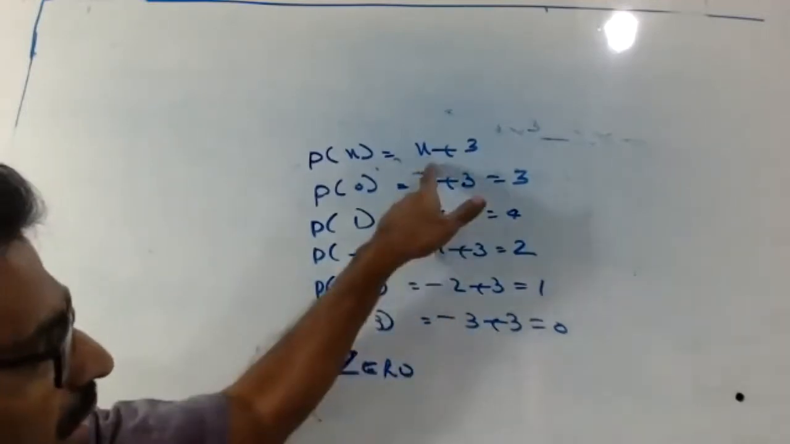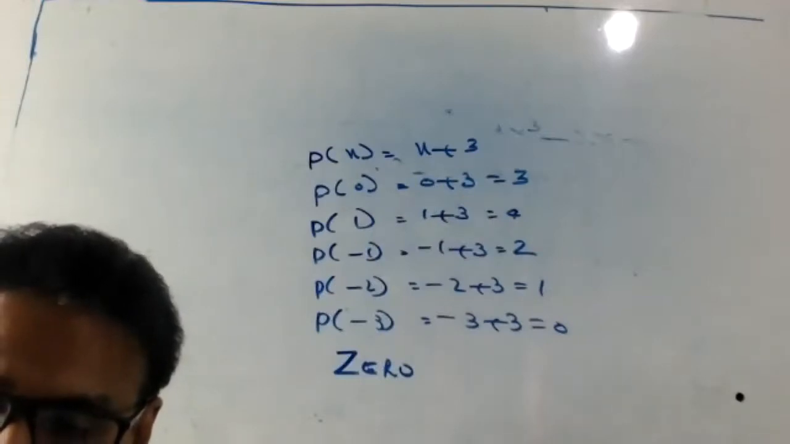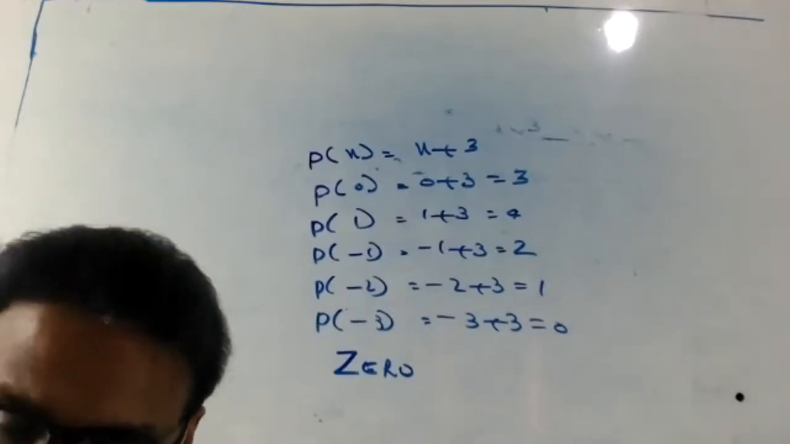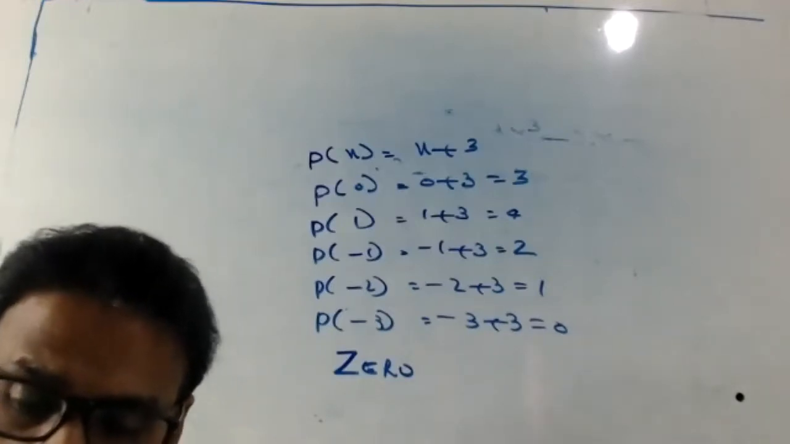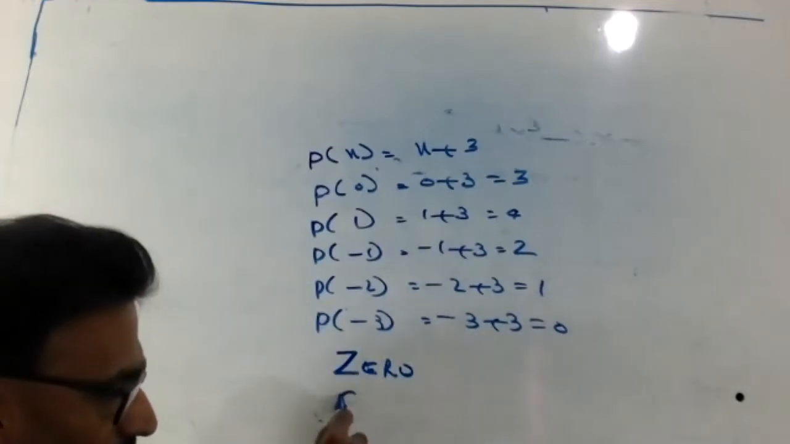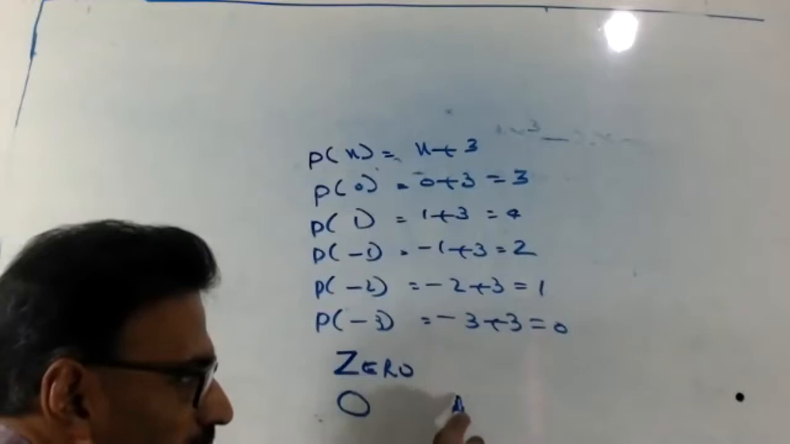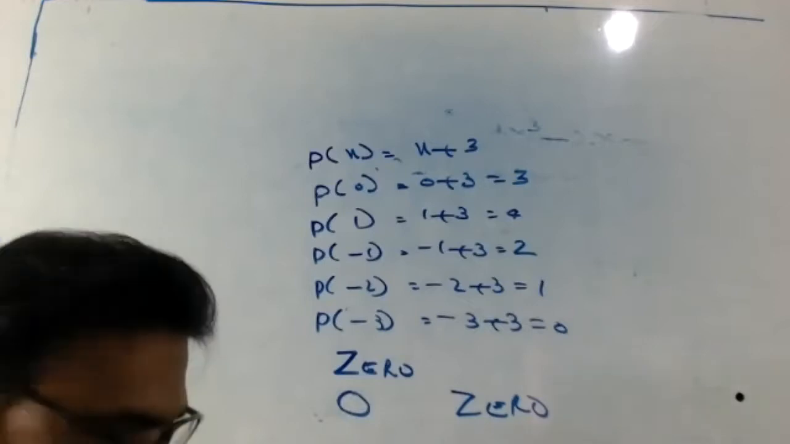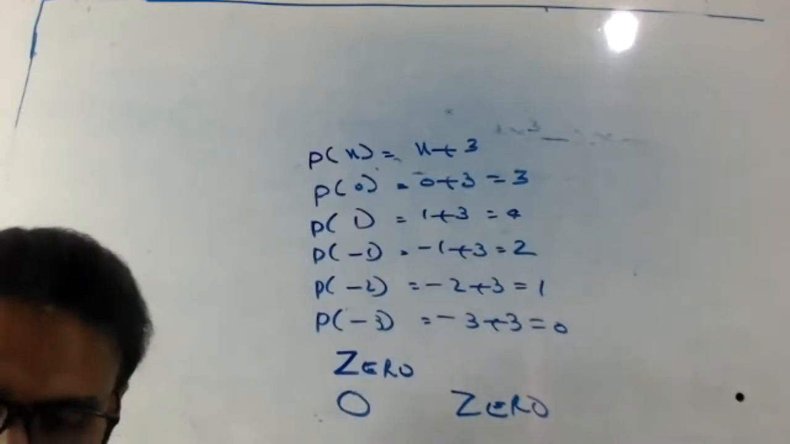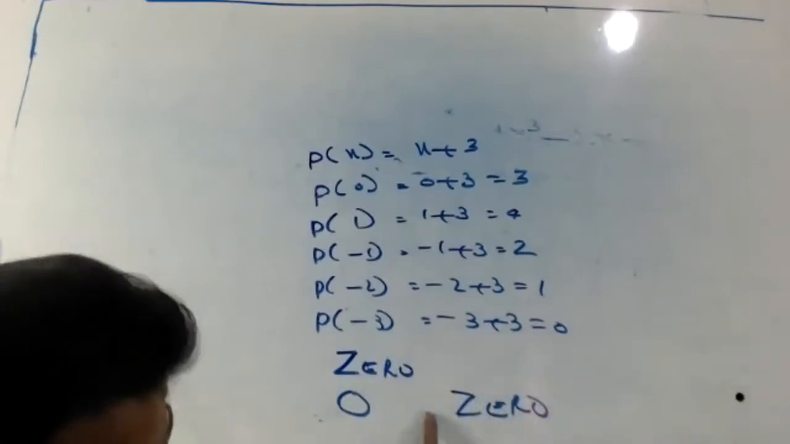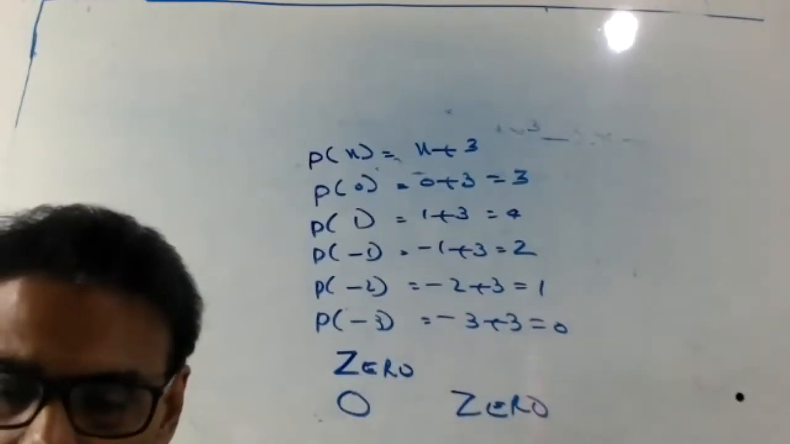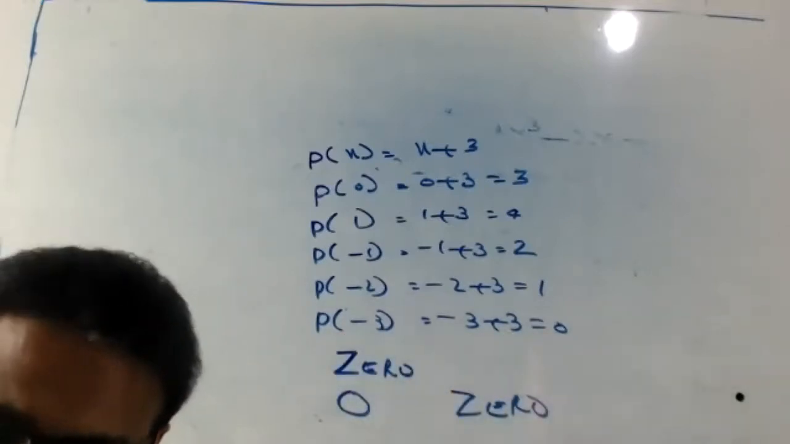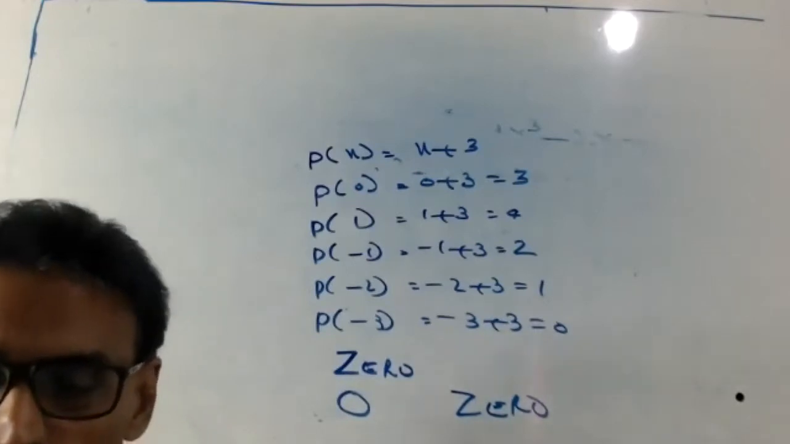How to find out? Listen. Zero is not a zero of this polynomial. Pranav, 0 is not a zero of this polynomial. This one and this one are different in this case. Then what is the zero? Minus 3. Why? When you substitute minus 3, we got 0. That's why minus 3 is the zero of this polynomial.